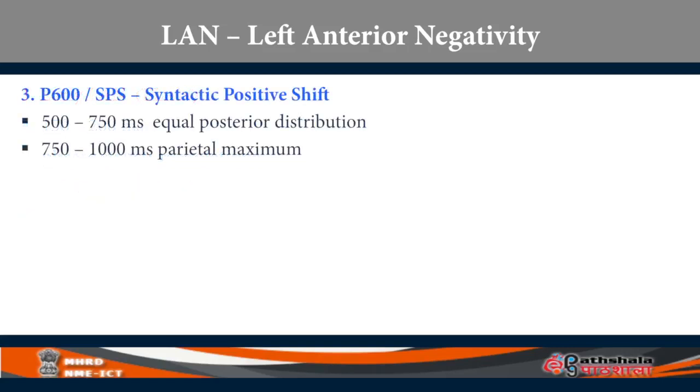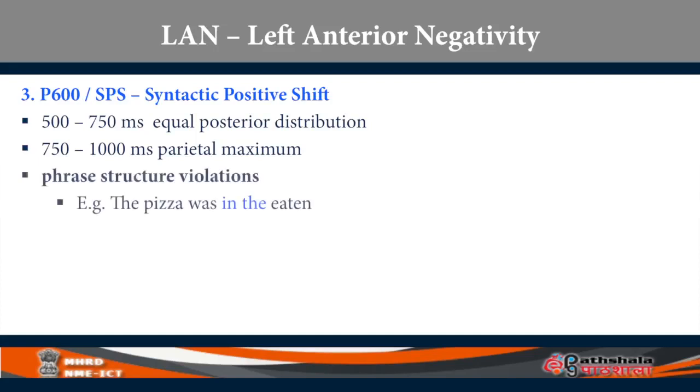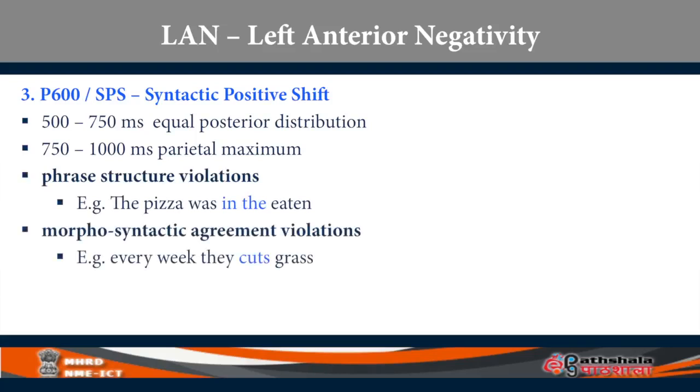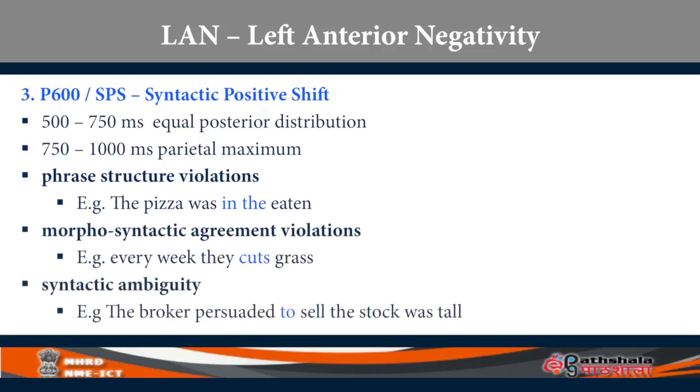P600 or SPS occurs, as I told you, between 500 and even as much as 900. Here they are saying 750, but 900 or even 1000 milliseconds it can occur, more localized to the parietal lobe. P600 occurs when you hear sentences like "the pizza was in the eaten." Morphosyntactic agreement violation also sometimes: "Every week they cuts grass." Syntactic ambiguity: "The broker persuaded to sell the stock was tall." The "to" is ambiguous.